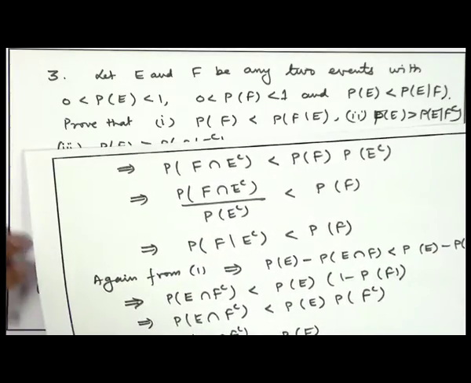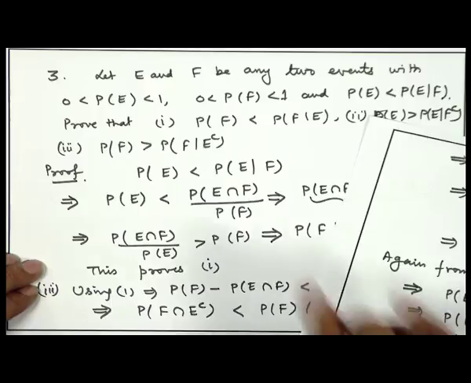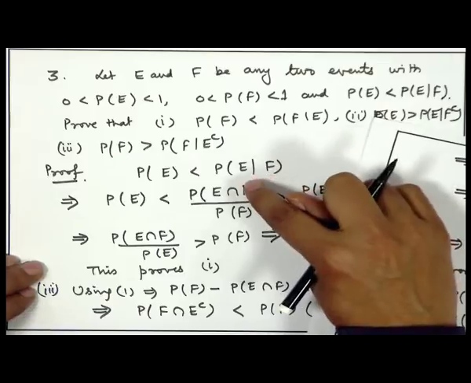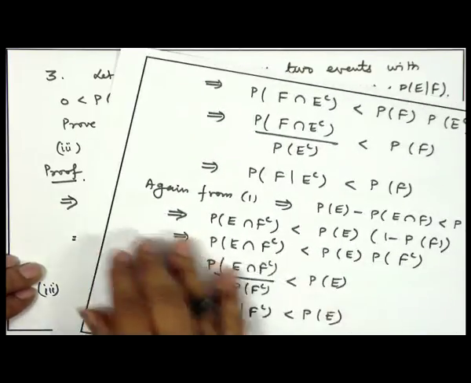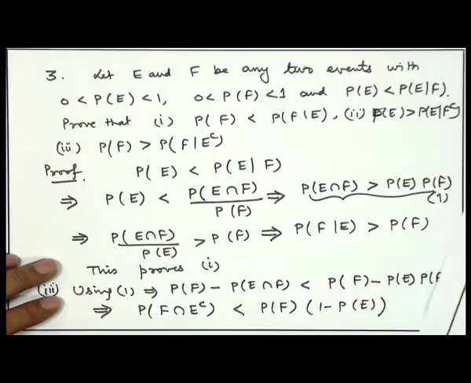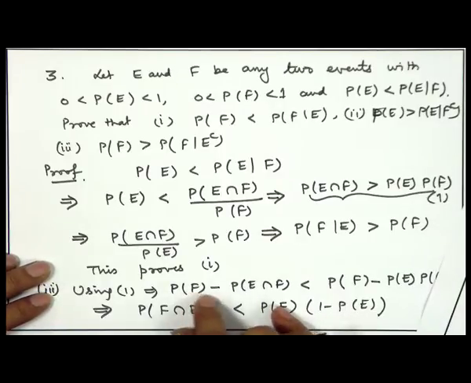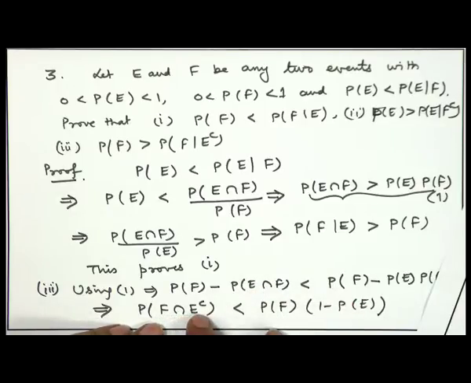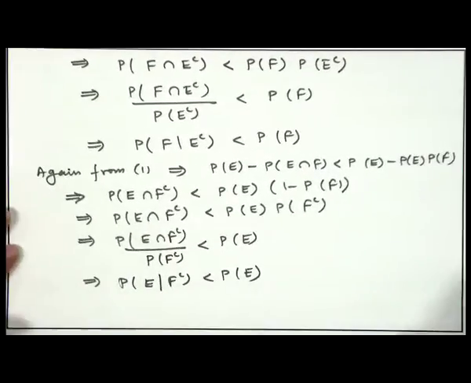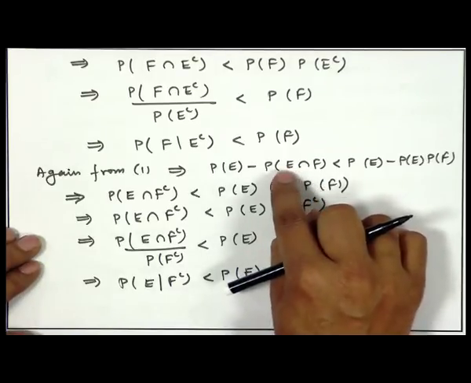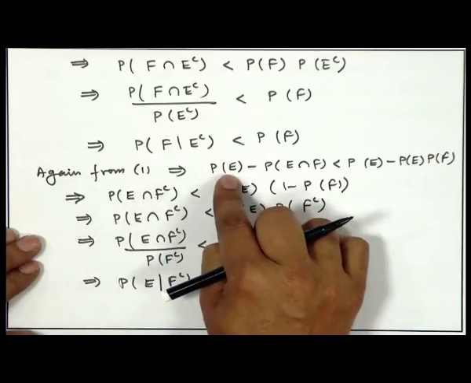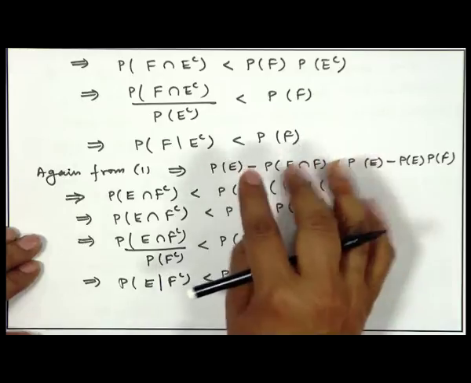Once again, in this example, we have used the concept of conditional probability. So, we have actually applied the definition of conditional probability. Then we have actually used the addition rule at 2 places. For example, probability of E intersection F plus probability of F intersection E complement is equal to probability of F, that is used here. Similarly, in this I have used probability of E intersection F plus probability of E intersection F complement is equal to probability of E. So, this is the addition rule.